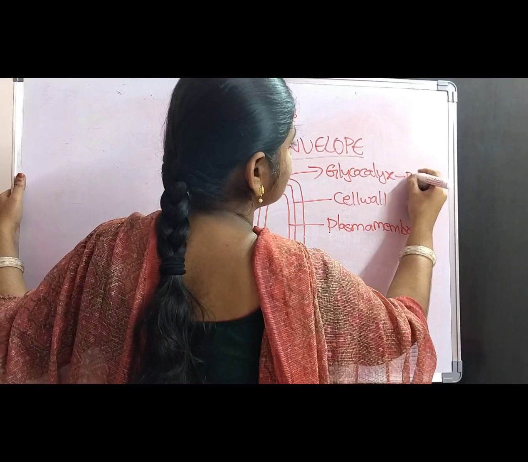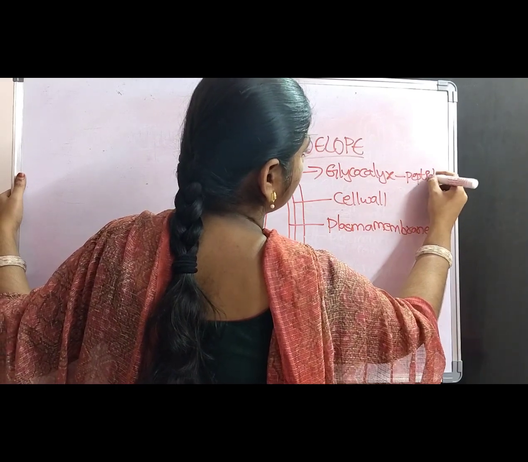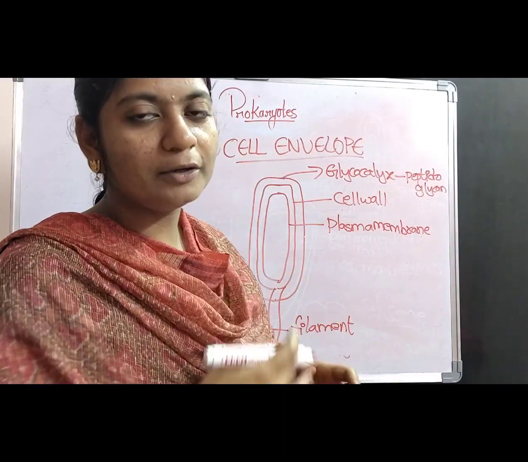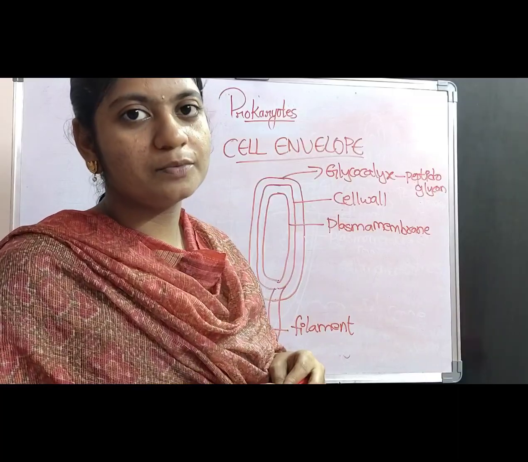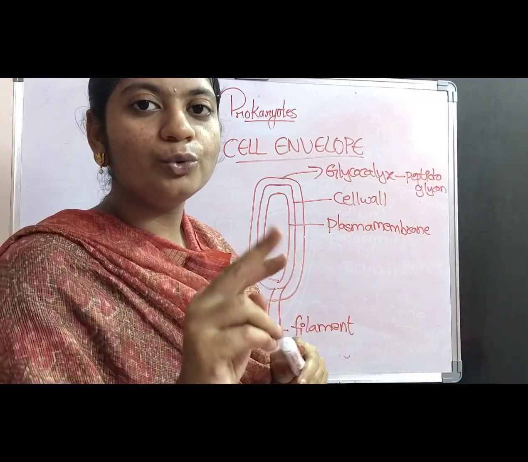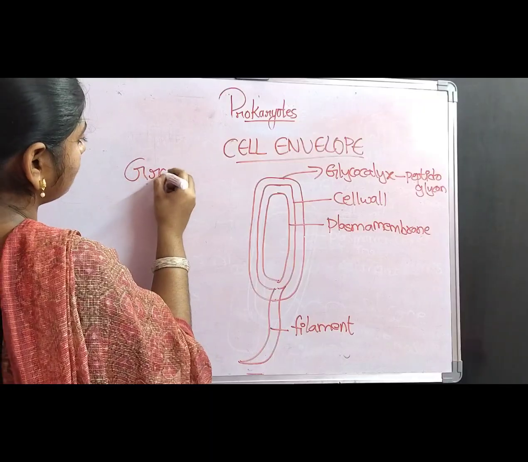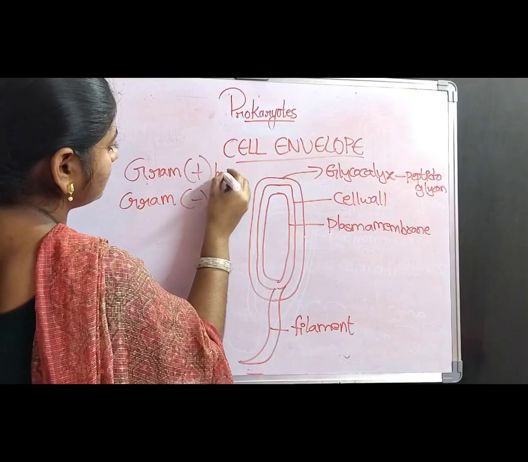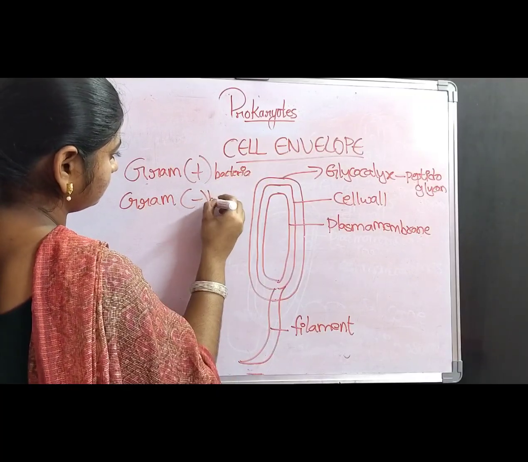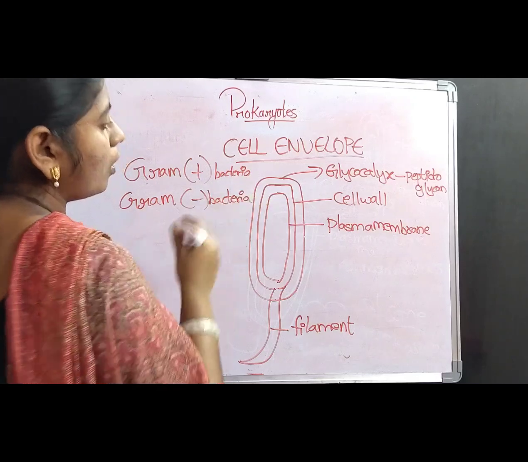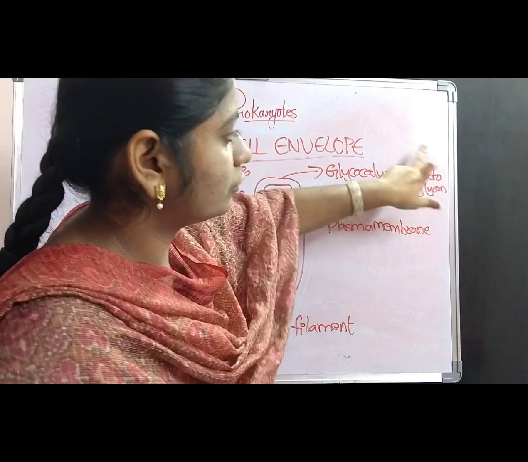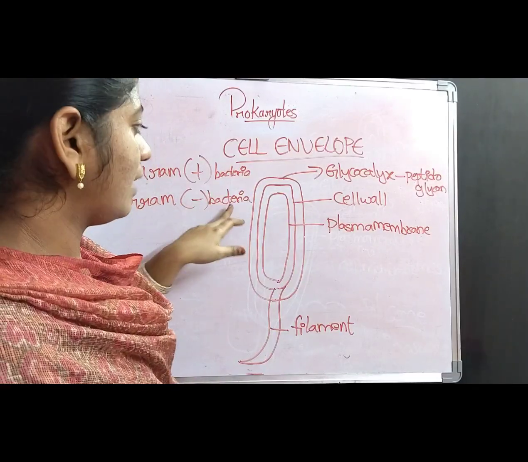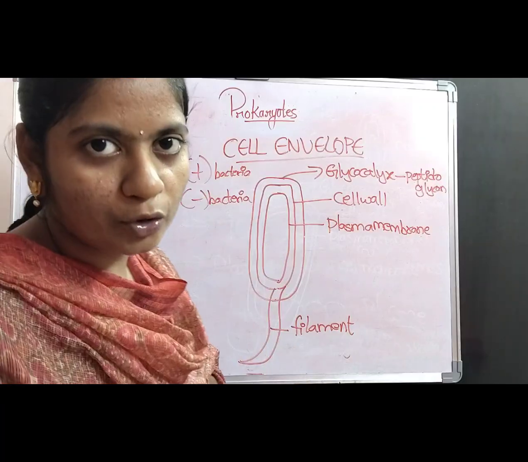Its function is to help us divide the bacteria into two types: gram-positive bacteria and gram-negative bacteria. So, on the basis of the composition of the peptidoglycan, the bacteria are divided into two types, gram-positive and gram-negative bacteria.